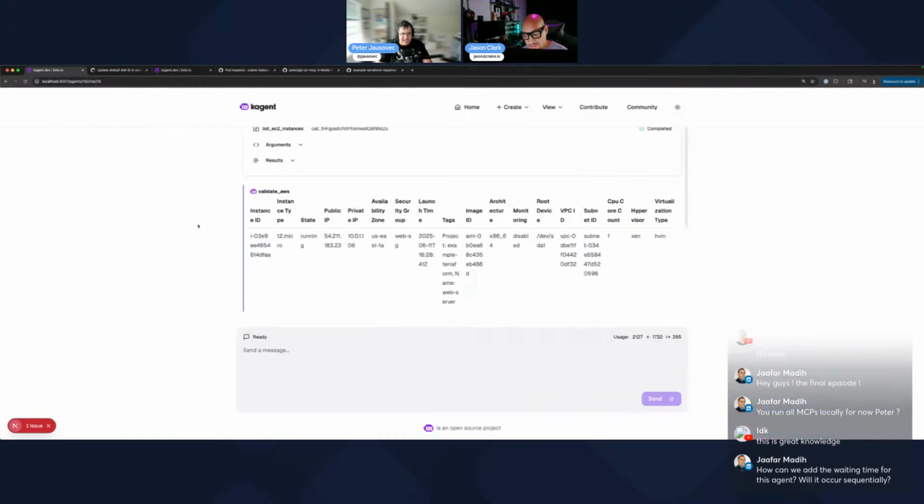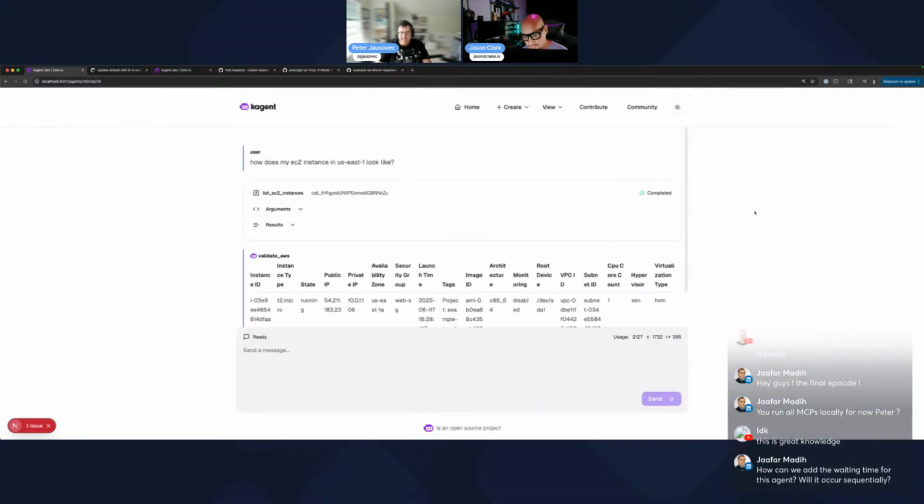Now, if you get the verbose response from your tool, then you can have your agent figure out the formatting, or basically we can say, hey, don't show me the architecture or image ID or whatever. Just show me the information that I need, right?